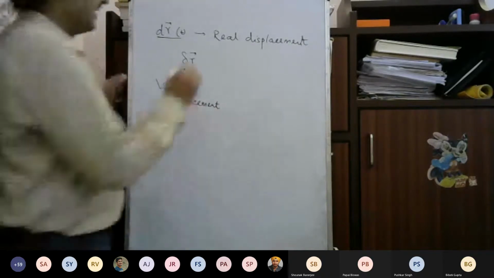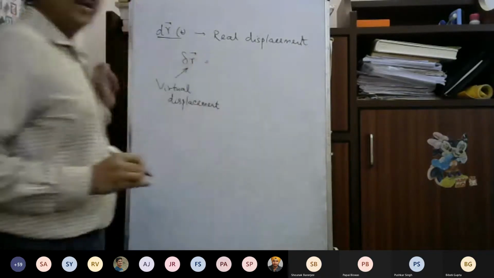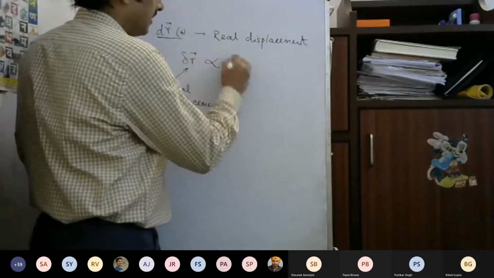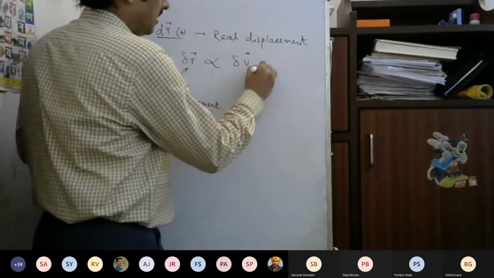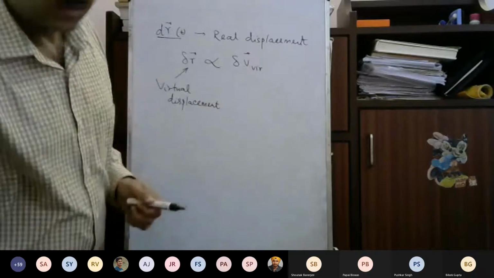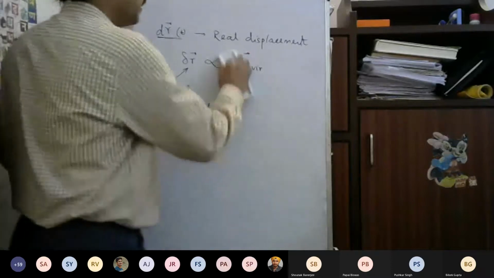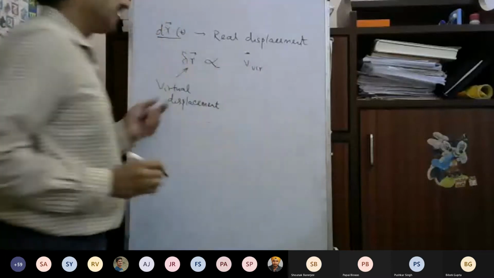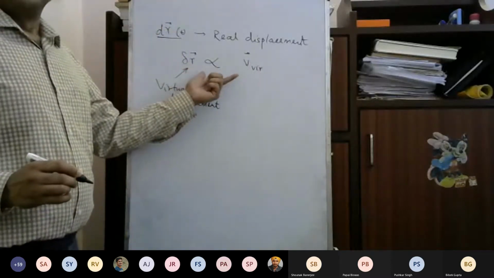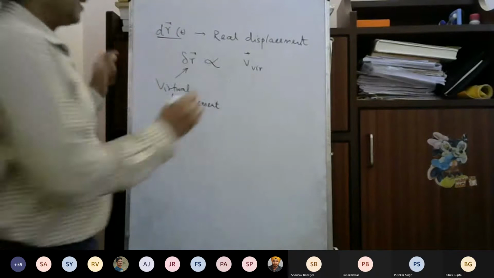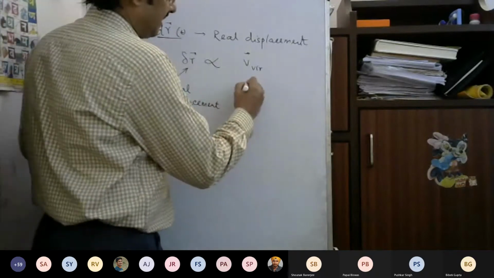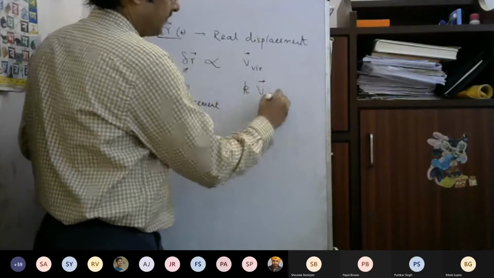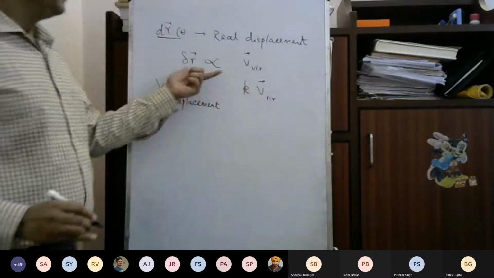This virtual displacement is any quantity which is proportional to the virtual velocity. Any displacement which is proportional to the virtual velocity will be the virtual displacement. So any constant, let us say alpha or k, times the virtual velocity, will be delta r.